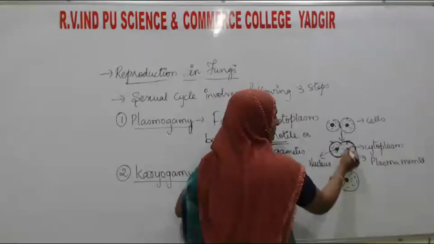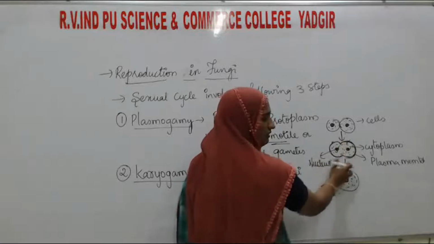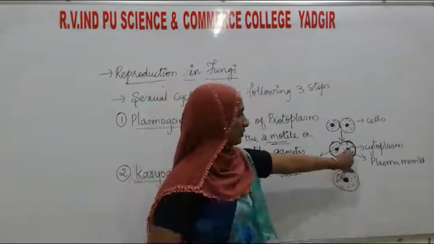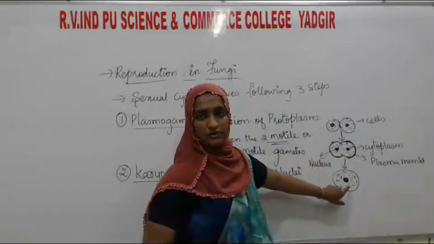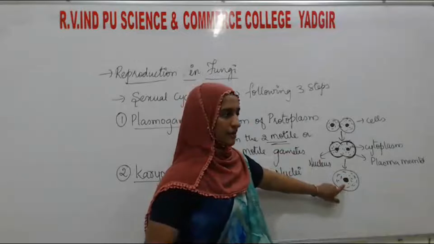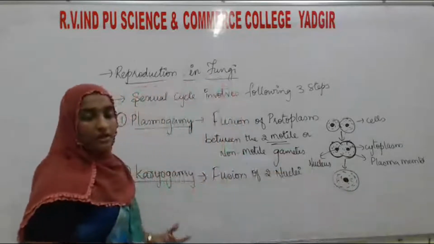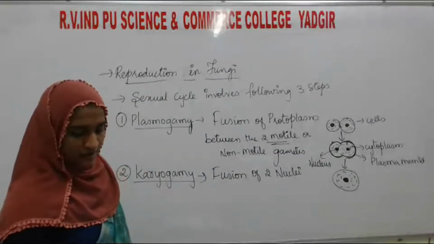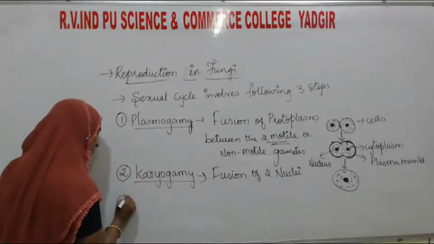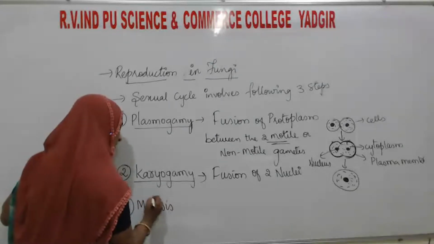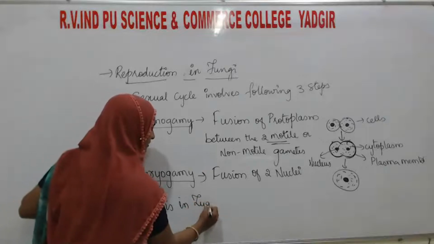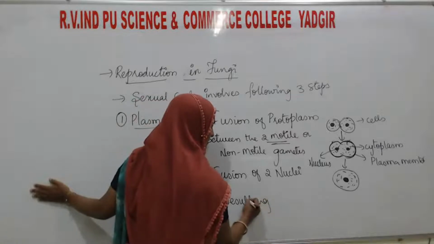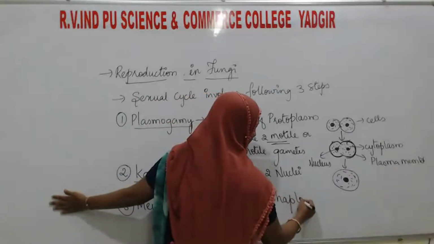Here you can see plasmogamy, and here you can see karyogamy. Karyogamy means these two nuclei are going to fuse in this next stage. That is the karyogamy. Then what is the third step here? Meiosis in zygote resulting in haploid spores.